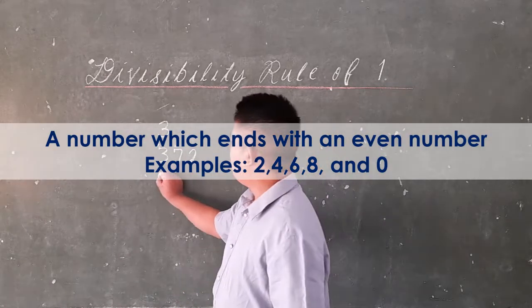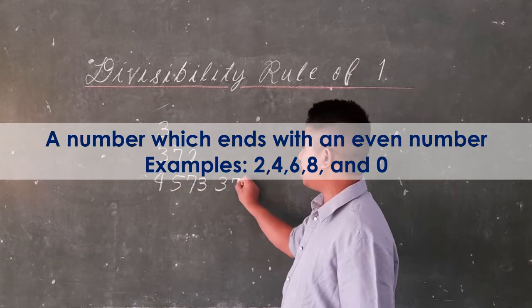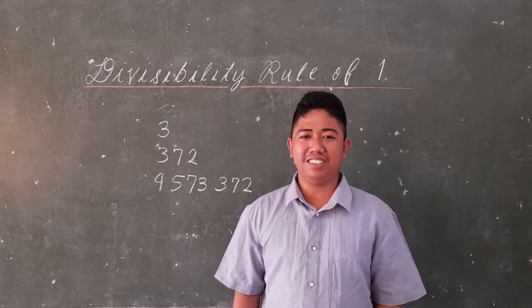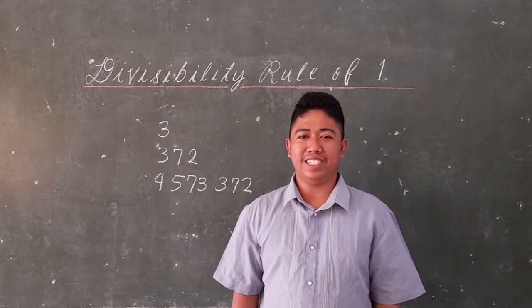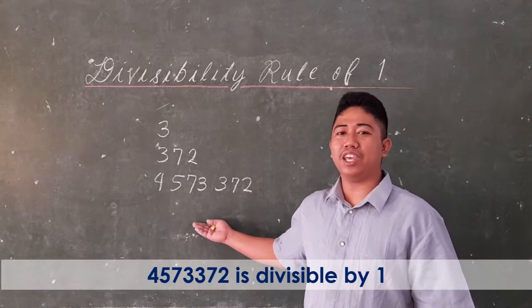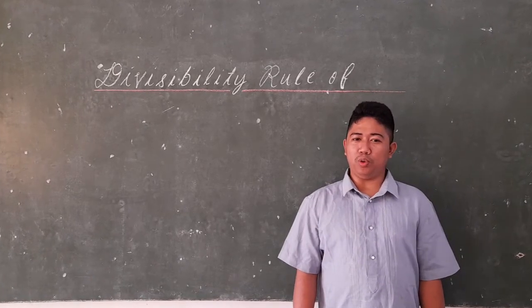How about 4,573,372? Is that number divisible by 1? Yes, of course. This number is also divisible by 1. Okay, students, our next divisibility rule, which is 2.